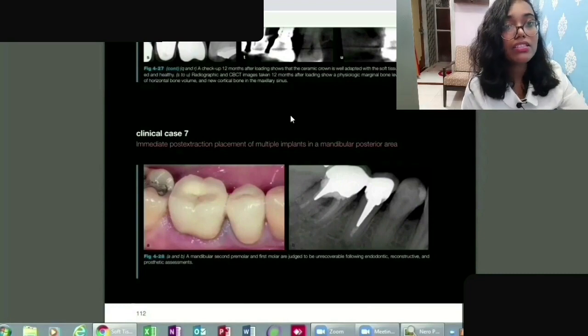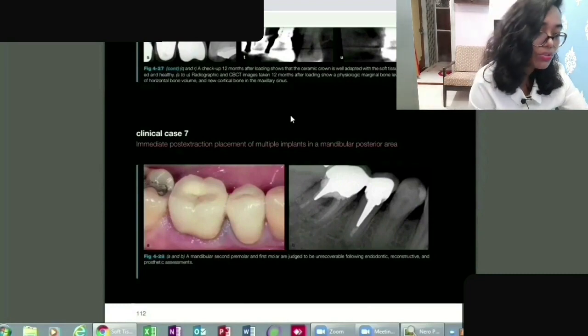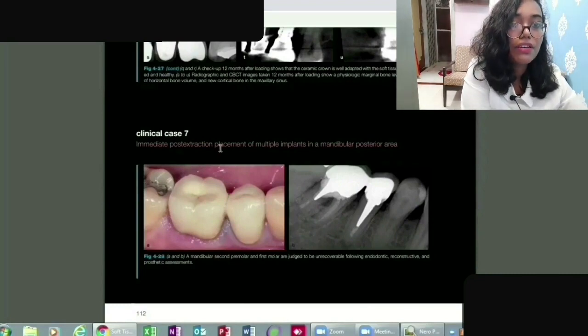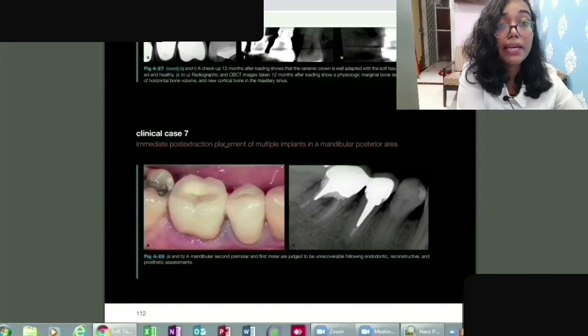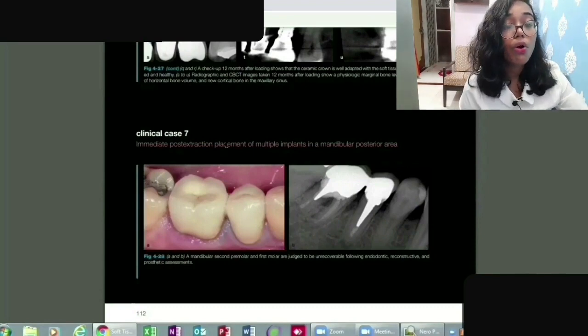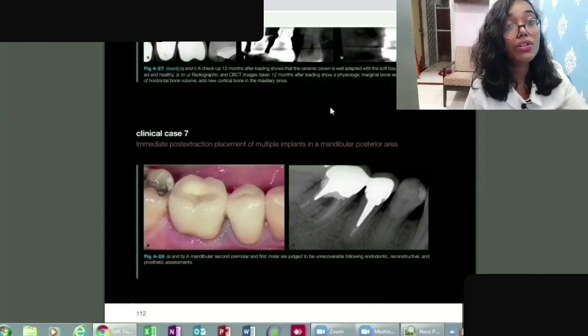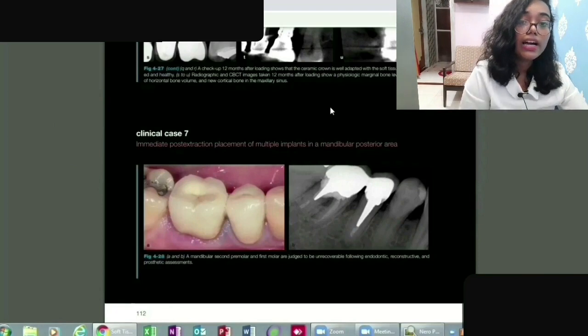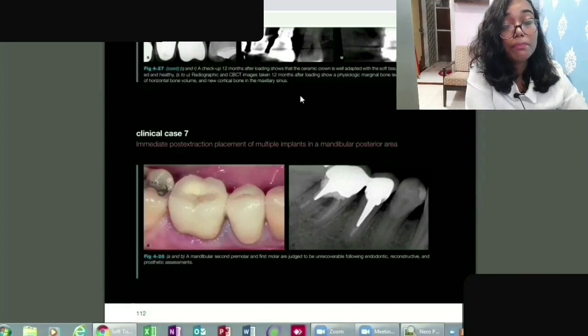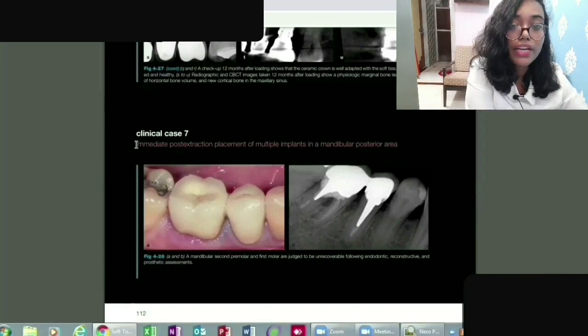So just imagine that a patient, aged 65 years, is coming to you, wanting to extract his posterior mandibular teeth, and he wishes to have multiple implants. He is going to ask you, is it possible that you can do something sooner and not take much time?